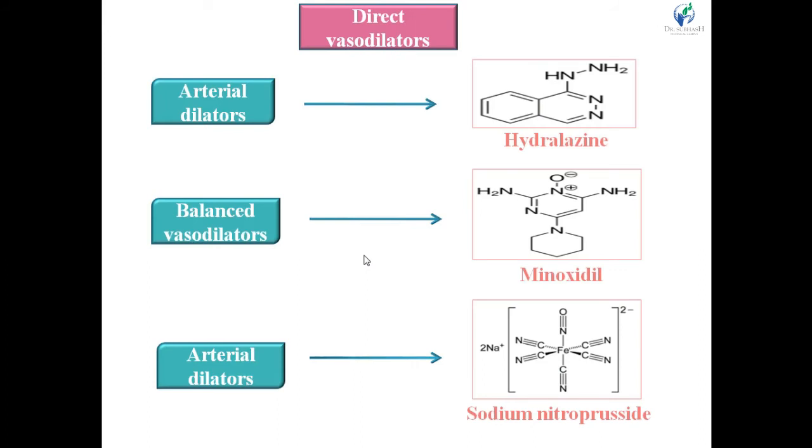See the structure of different direct vasodilators include arterial dilators, that is hydralazine. It contains the hydrazine molecule. NH2 is known as the hydrazine molecule, which is substituted with a side chain that is attached to the phenyl ring, right? That is hydralazine. Then balanced vasodilator minoxidil, it has the piperidine ring, right? This one is piperidine, which is attached to the pyrimidine heterocyclic ring, right? Last one is arterial and venous dilators, which include sodium nitroprusside. This is the structure of sodium nitroprusside.